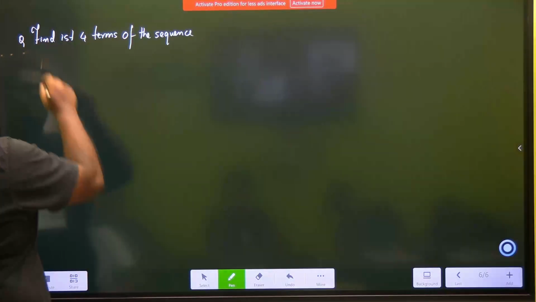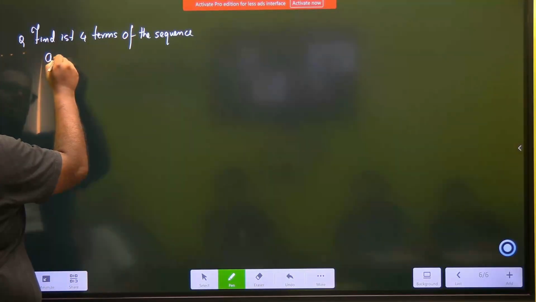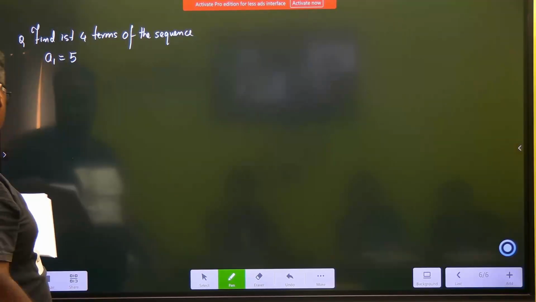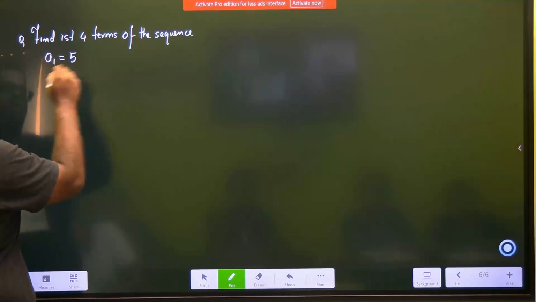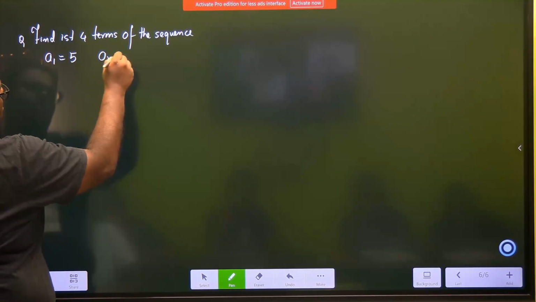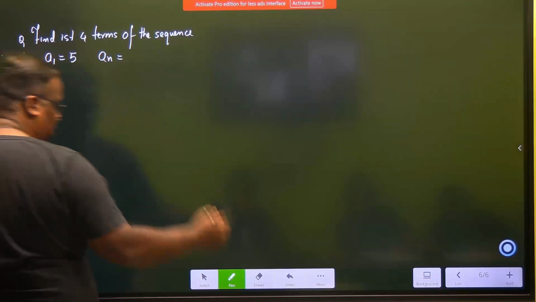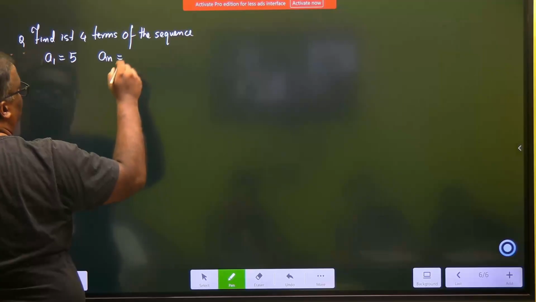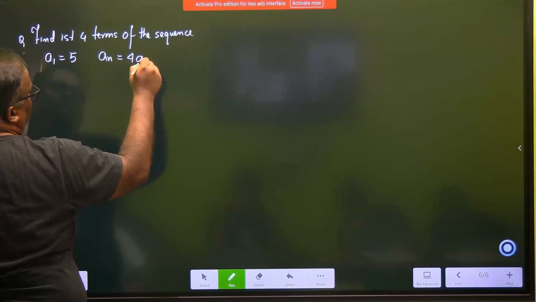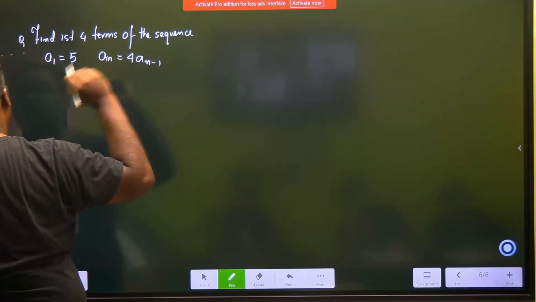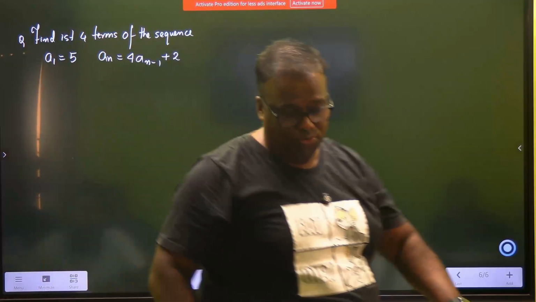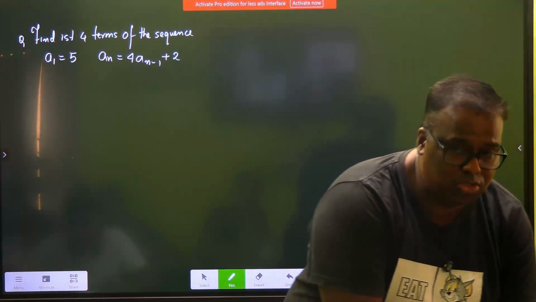They have said a1 is equal to 5. They have specified a1. And further they say an is equal to 4 times of n minus 1 plus 2. Very interesting. 4 times of n minus 1 plus 2.